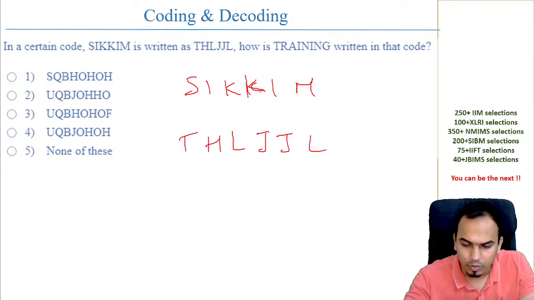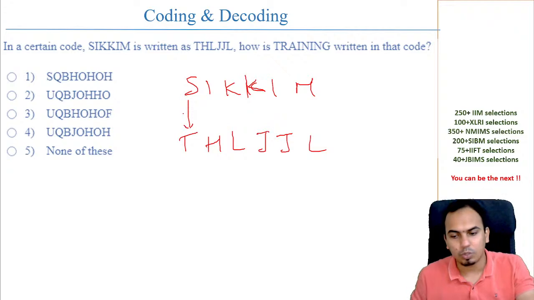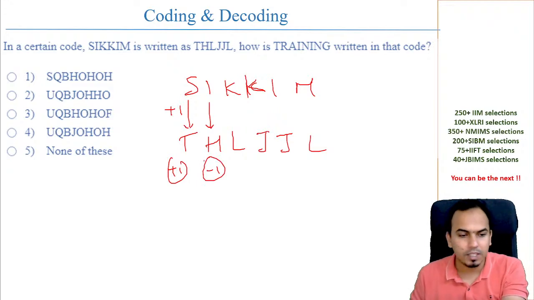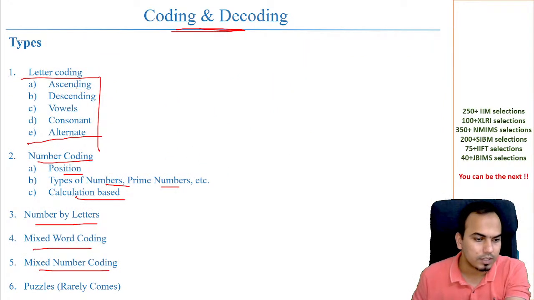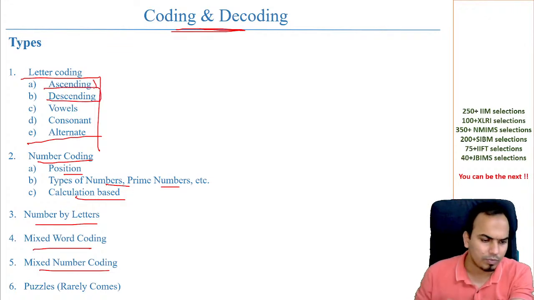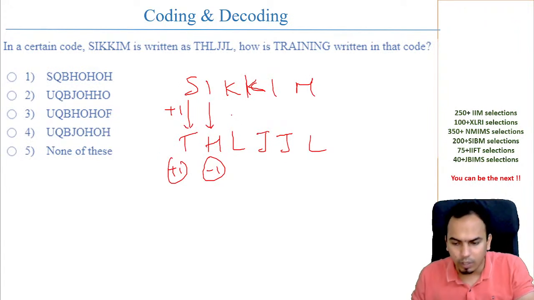Now here, what you should be making sense of: if you go from S to T, it is nothing but plus 1. If you go from I to H, that means this is minus 1. So this is plus 1 and this is minus 1. What type of coding is this? This is a letter coding, based on position, or you can say a combination of ascending and descending. So it's a position based coding.